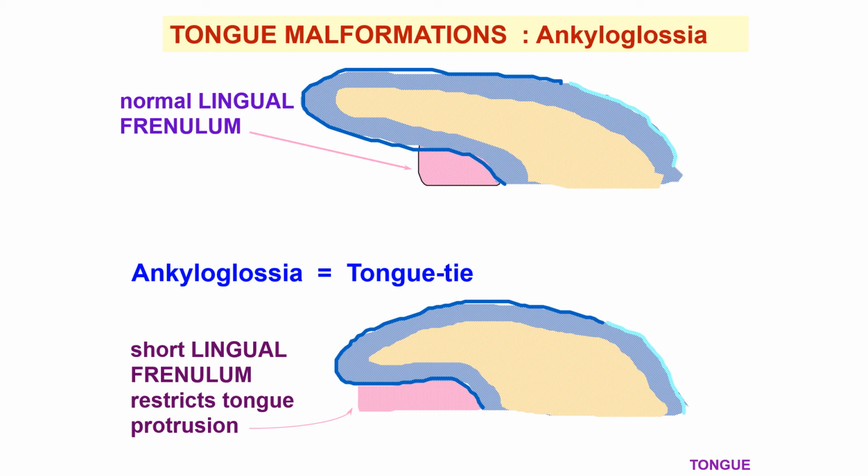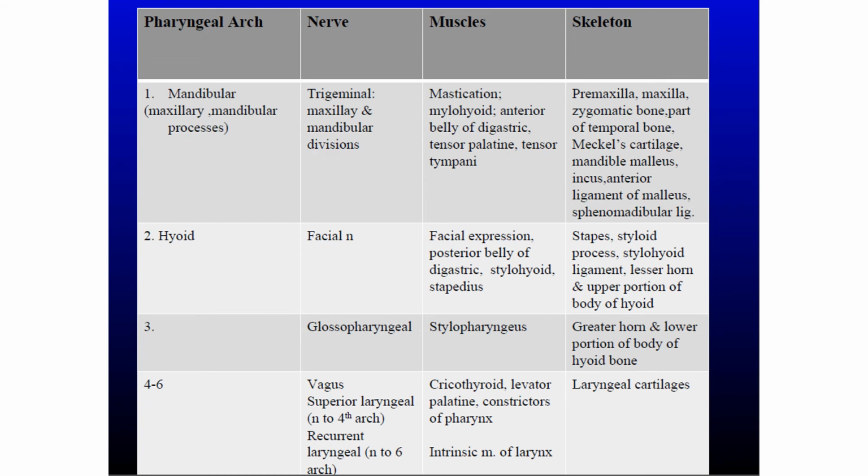The apical part of the tongue may be anchored to the floor of the mouth by an overdeveloped frenulum. This condition is known as ankyloglossia. So these are some anomalies and clinical correlations along with the anomalous development of the tongue.